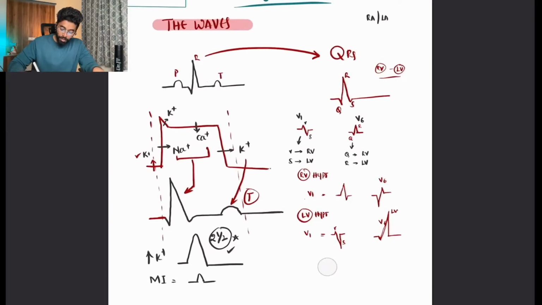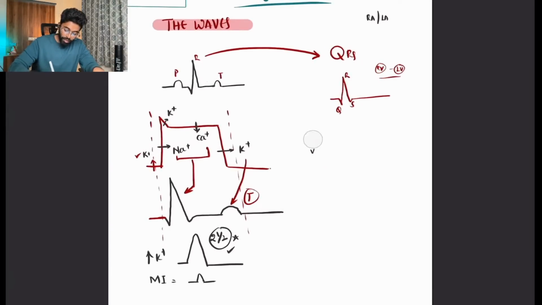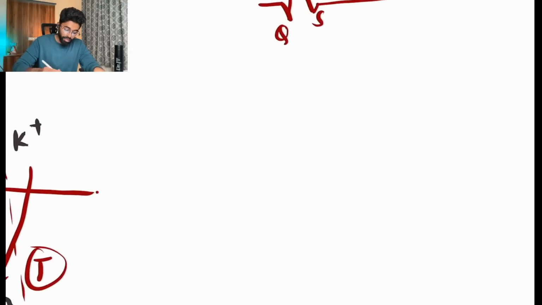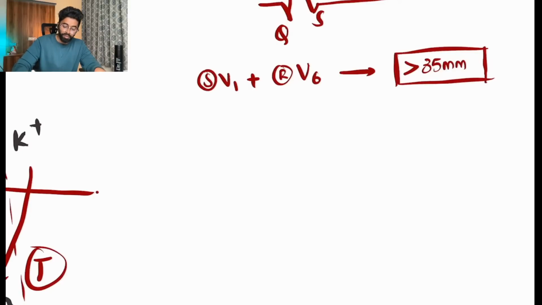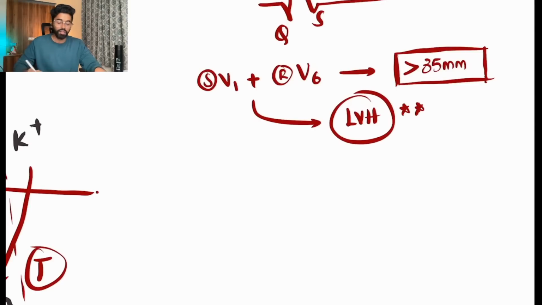I will tell you how you can know there is ventricular hypertrophy. In V1, the S part plus the R part of V6 should be more than 35 mm, that is, more than 35 small boxes. So this will be left ventricular hypertrophy. This is how you can know there is left ventricular hypertrophy in the patient.